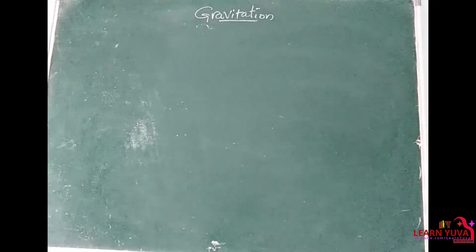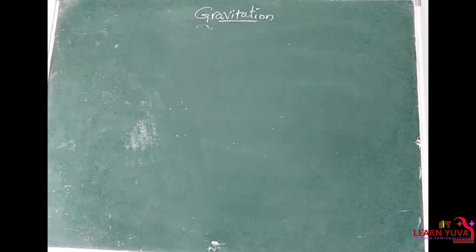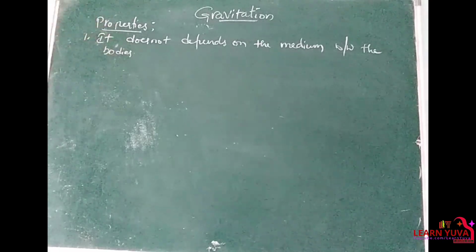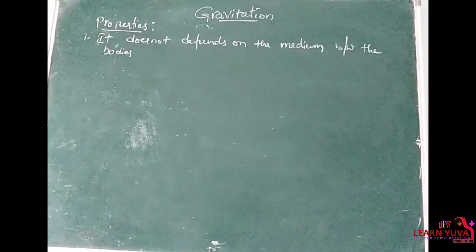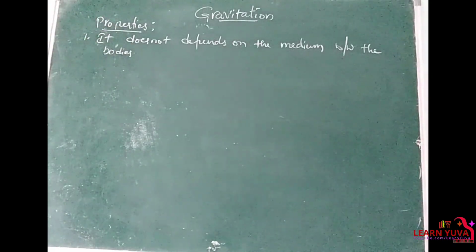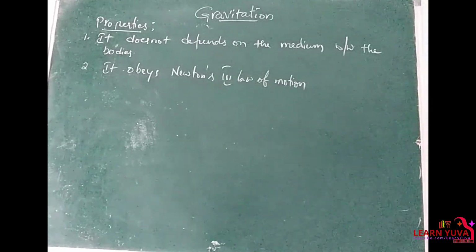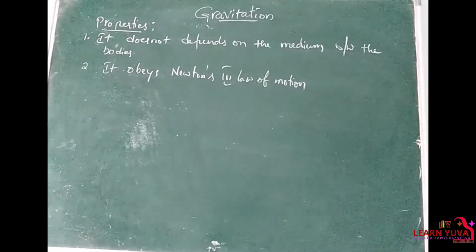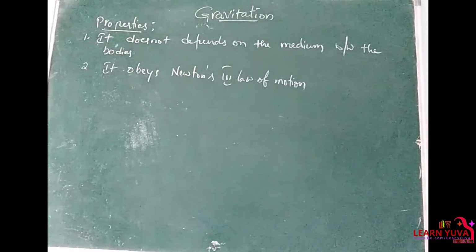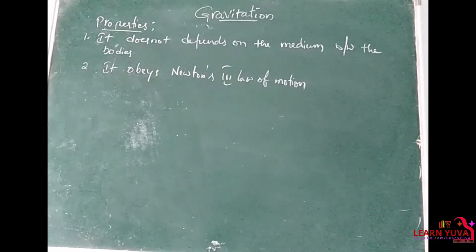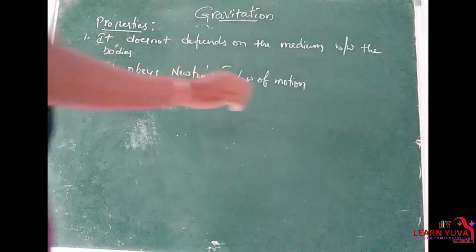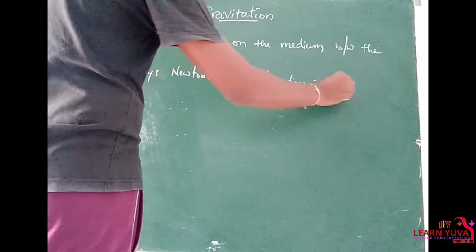Properties of gravitational force. The universal gravitational constant does not depend upon the medium between the two bodies. Gravitational force obeys Newton's third law of motion, which means an action and reaction pair.